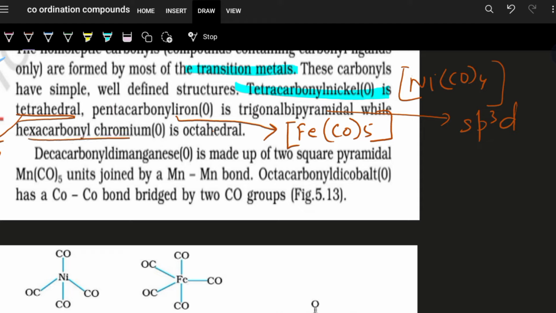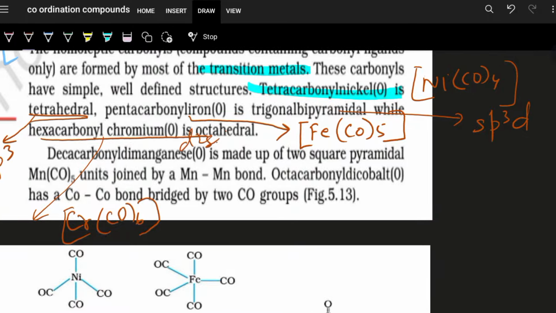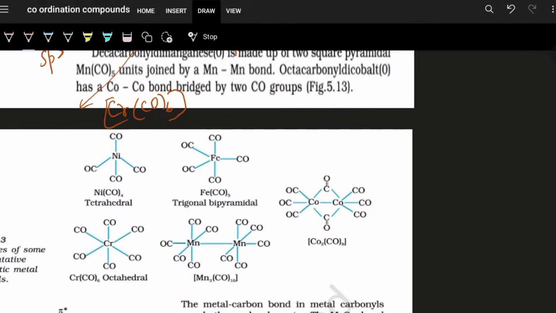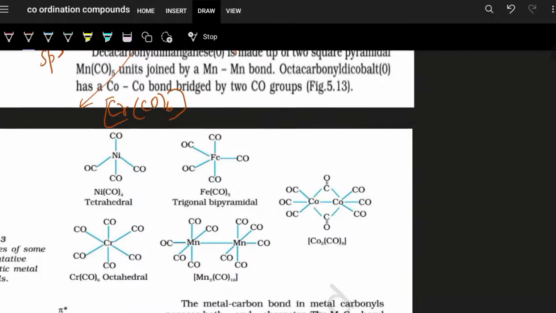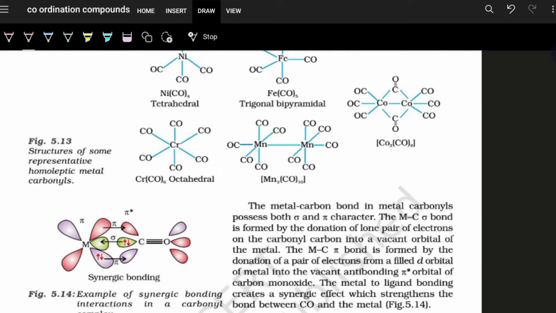While for the other, hexacarbonyl chromium, that means Cr(CO) whole 6, this is octahedral. That means it can be either d2sp3 or sp3d2. Now, since this is a strong field ligand, it ought to be d2sp3. So like this, we know what the structure should be, but keep in mind that for carbonyls, you need to see the oxidation state and the coordination number and decide what the structure will be.